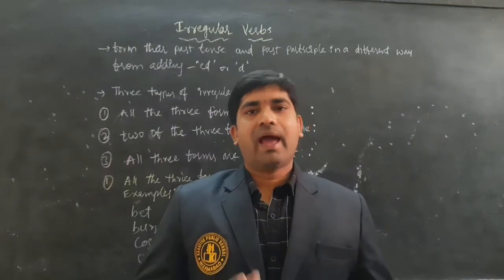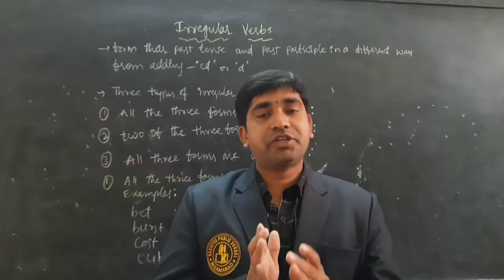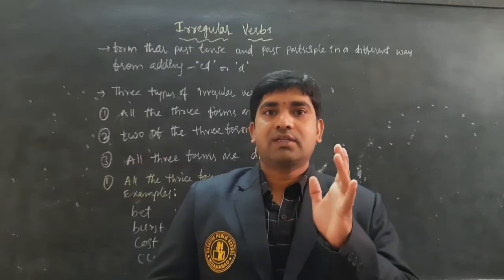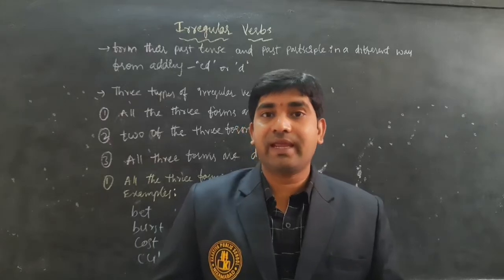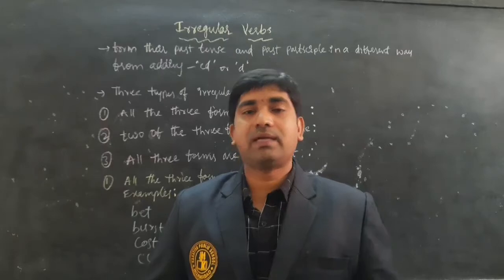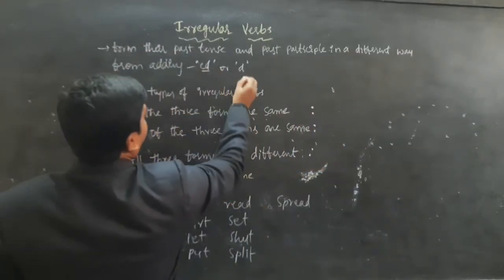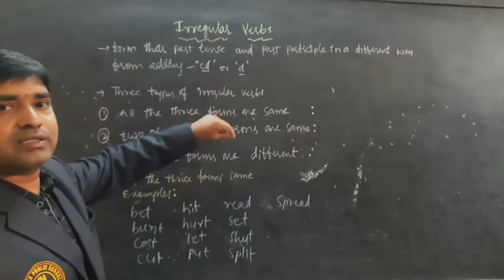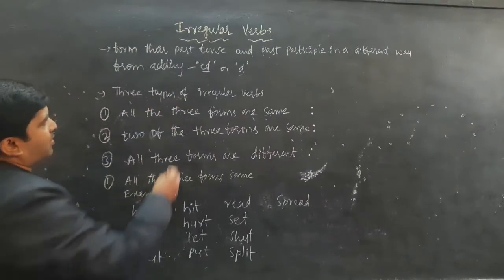Irregular verbs. As I told you, irregular verbs are verbs which didn't follow the general rule for changing past form. We are adding ed, but these irregular verbs didn't follow that rule. Instead of following ed or d for making past tense, they have their own past tense. Sometimes they have the three forms.